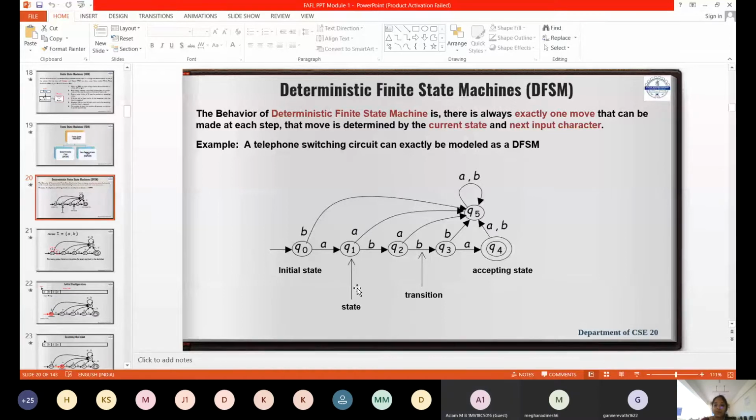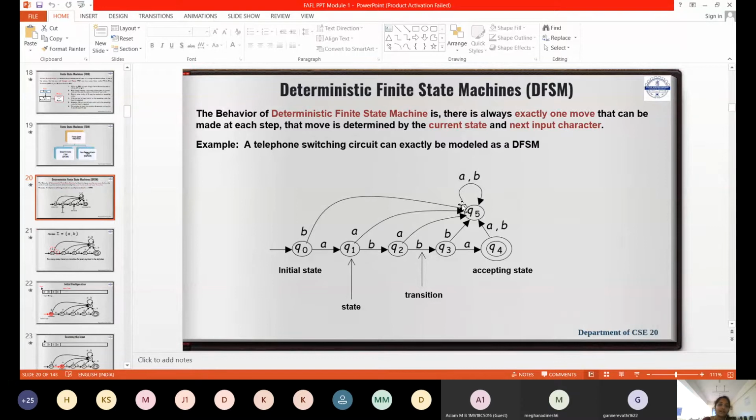Now, what is the problem here? From Q4, I'm going to Q5, right? Or else from Q naught, if I go to Q5, do you have any possibility to get out of that state? Once you go to Q5 from any state, whatever input you give, it goes to that state itself.